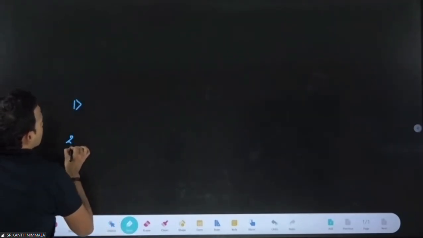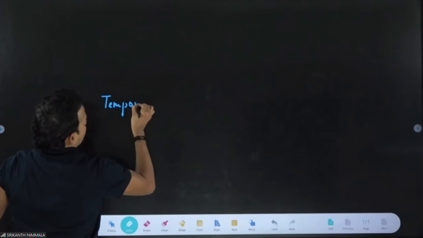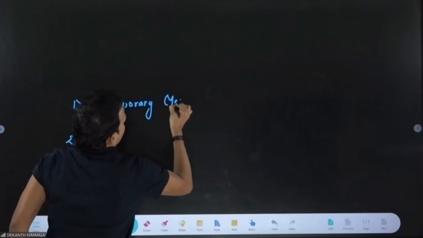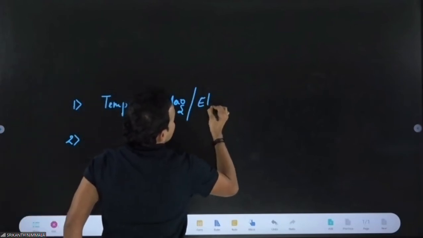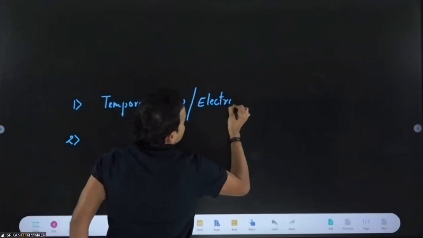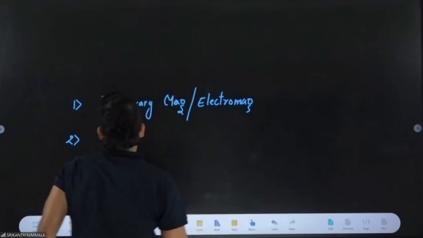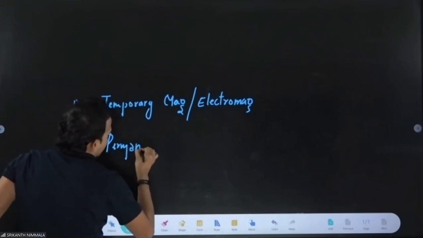And always remember, we have two types of artificial magnet. One is our temporary magnet, which is also known as an electromagnet. They will ask you questions on the electromagnet. This is the important part. Temporary magnet or electromagnet. And second is our permanent magnet.